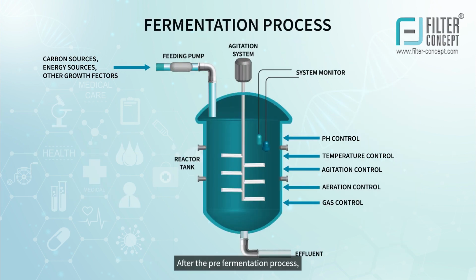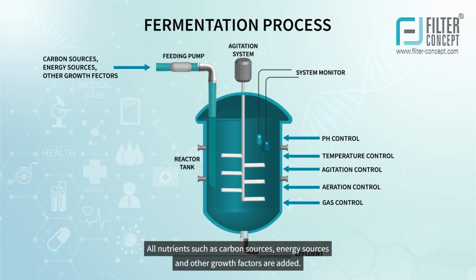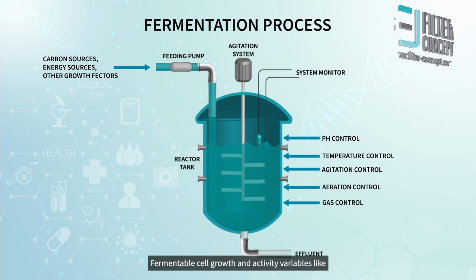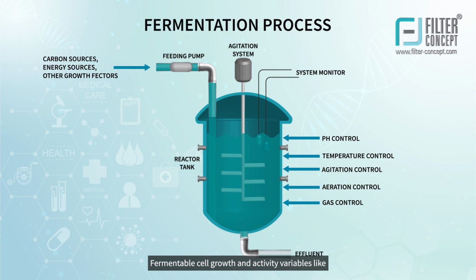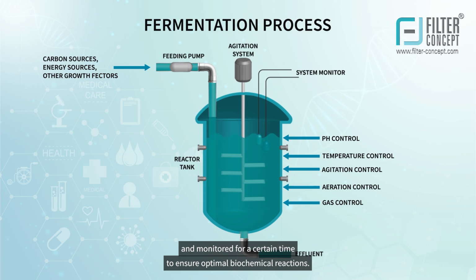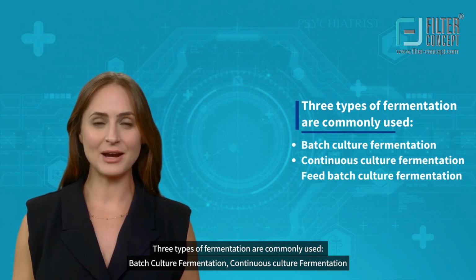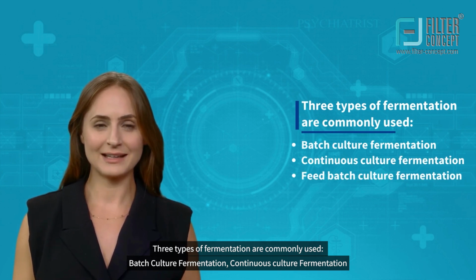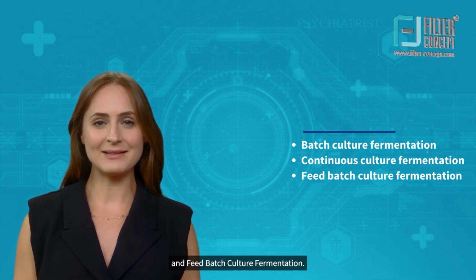After the pre-fermentation process, a final seed culture inoculate is added to the fermenter. All nutrients such as carbon sources, energy sources, and other growth factors are added for metabolic cell growth and activity. Variables like pH, temperature, agitation, aeration, and gas are controlled and monitored for a certain time to ensure optimal biochemical reactions. Three types of fermentation are commonly used: batch culture fermentation, continuous culture fermentation, and feed batch culture fermentation.